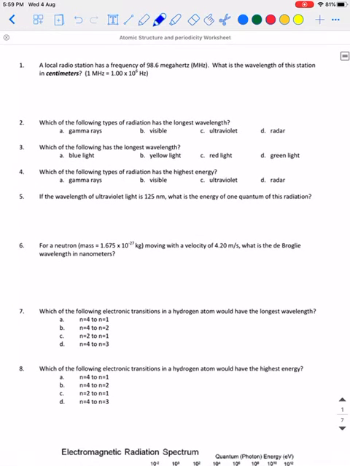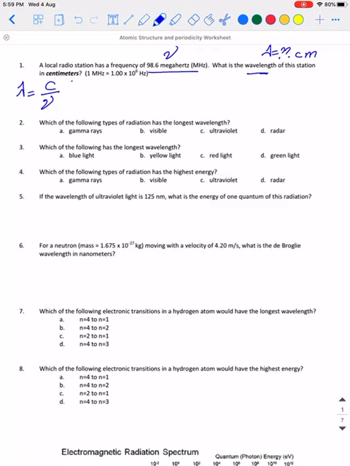Number 1, a local station has a frequency of 98.6 megahertz. So this is the frequency. What is the wavelength of this station in centimeters? I want to find it in centimeter. In the formula that relates wavelength and frequency, lambda equal c over the frequency nu.